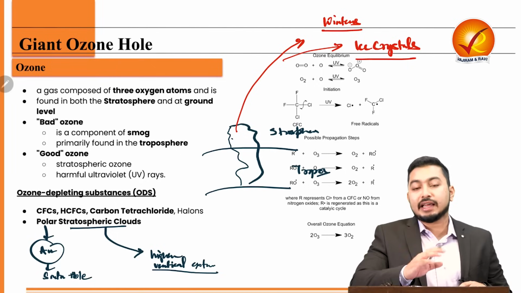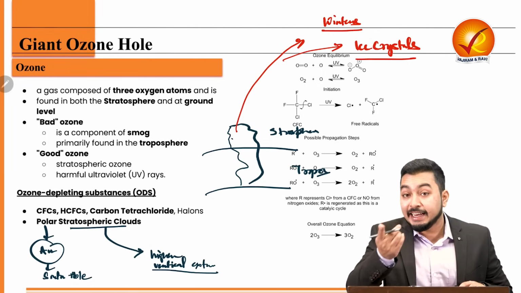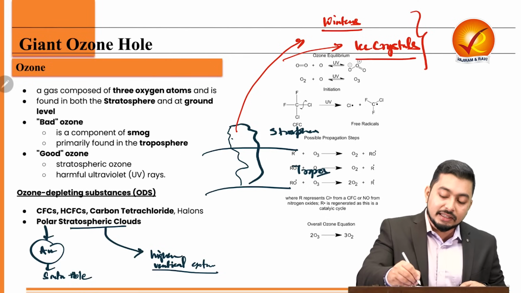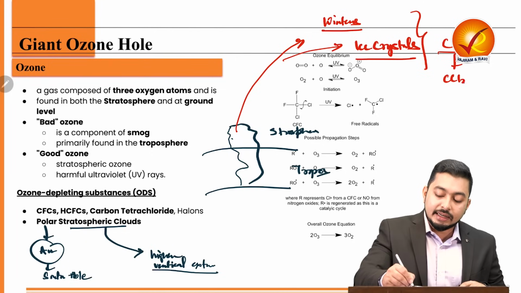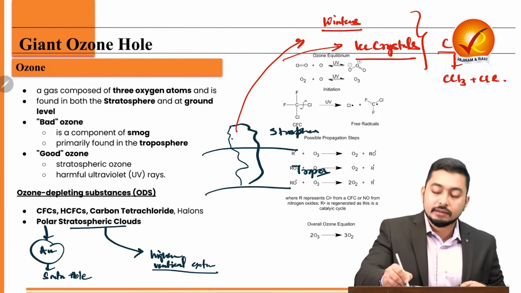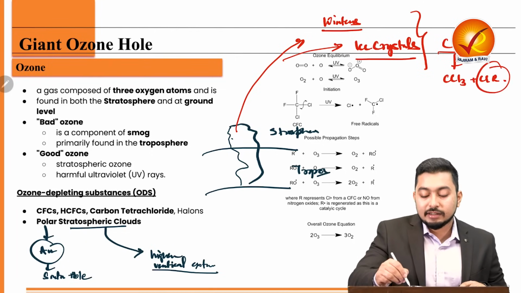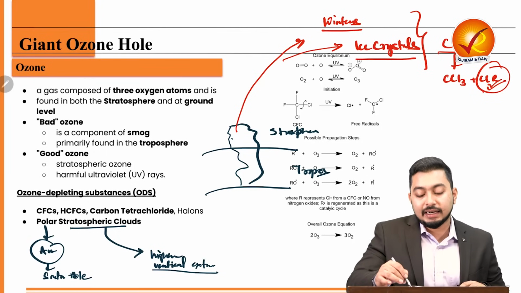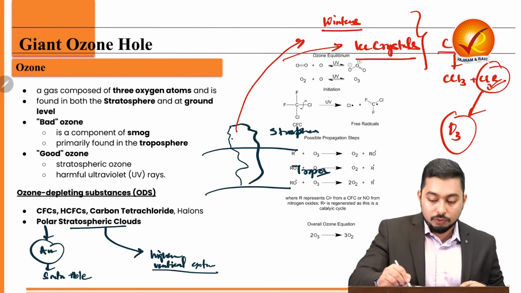These ice crystals and the overall condition will enable the breaking of, let's say, CCl4 into CCl3 plus chlorine radical. And this free chlorine radical will then attack the O3 molecule.